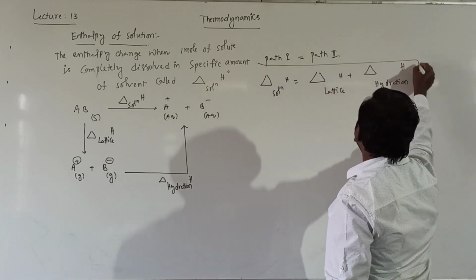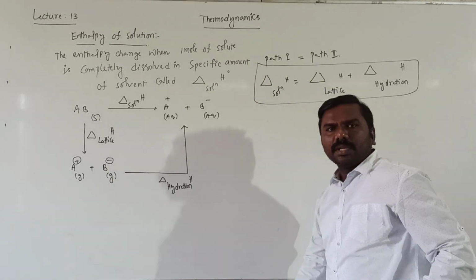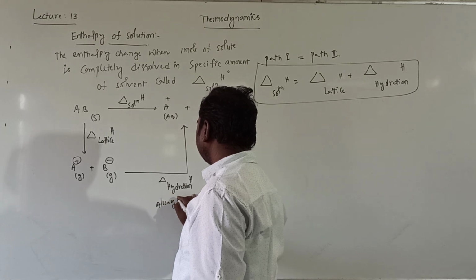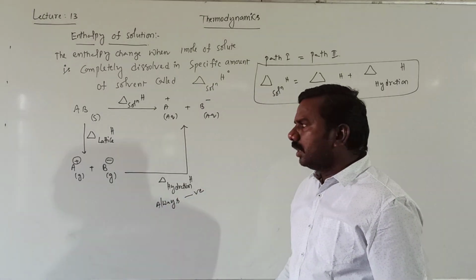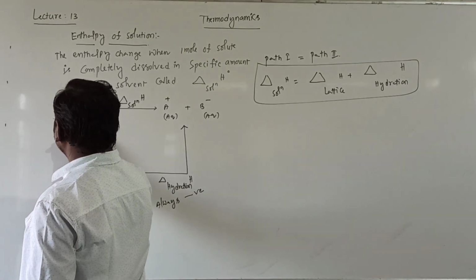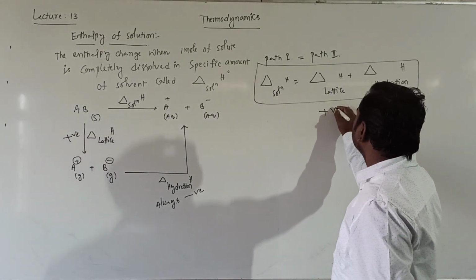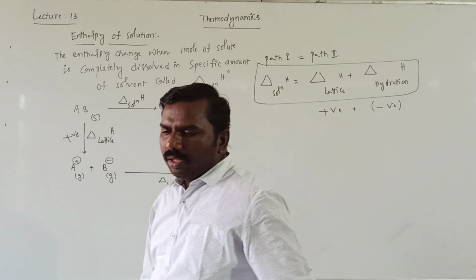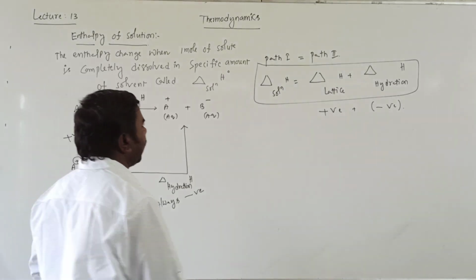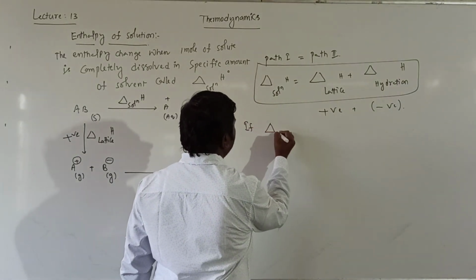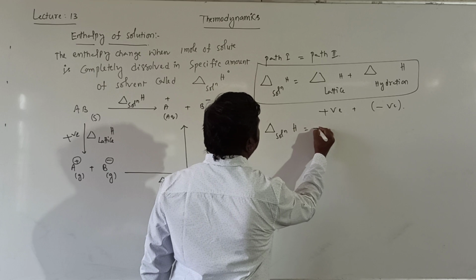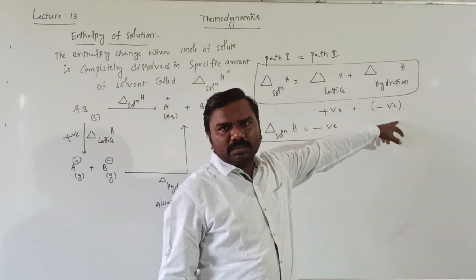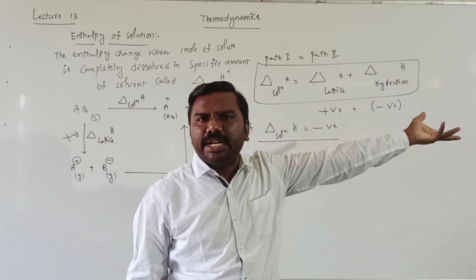Put a box for these possibilities. So here hydration enthalpy is always negative. This is positive. This will be positive plus this will be negative. Right? If enthalpy of solution is negative, it is the condition. Negative means more negative value, 10 minus 100, you get minus 90.